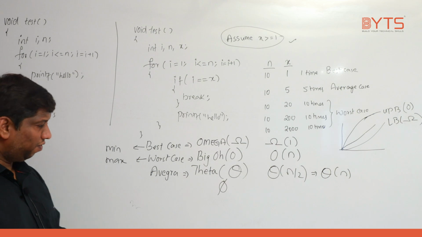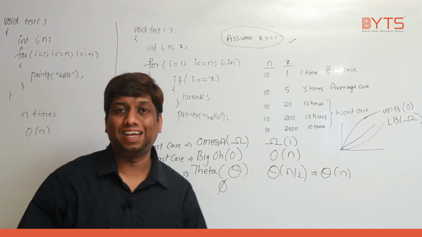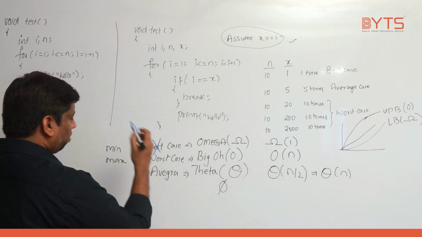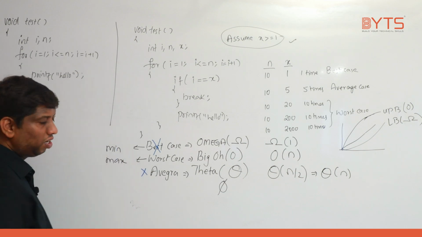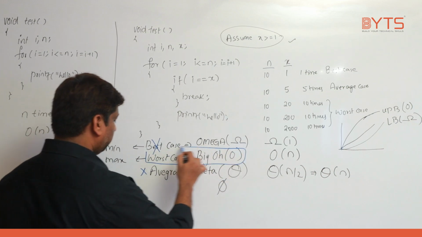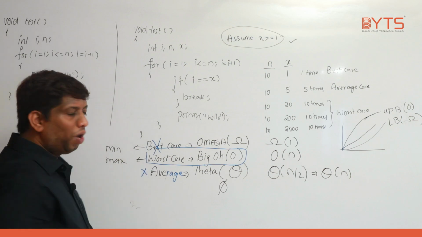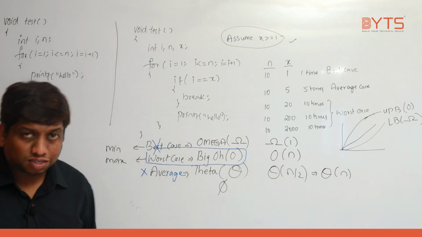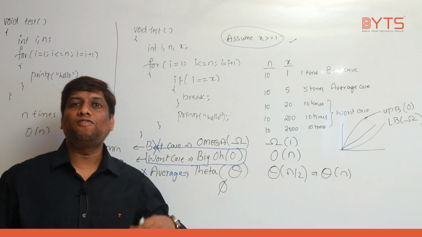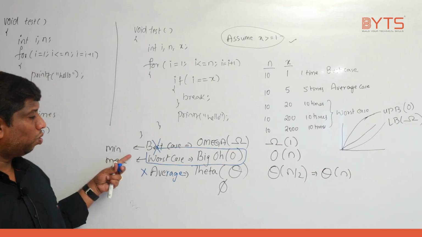Now listen carefully, very interesting point I am discussing. Whenever we are writing any program or algorithm, our target is not best case, our target is not average case, our target is only what? Every time worst case. Why our target is worst case? The reason is, if you are able to get the solution in worst case, by default your solution will work in best case. Understand? Don't always try to write the solution in the best case.